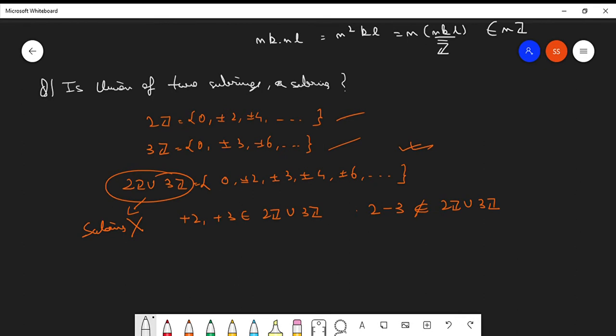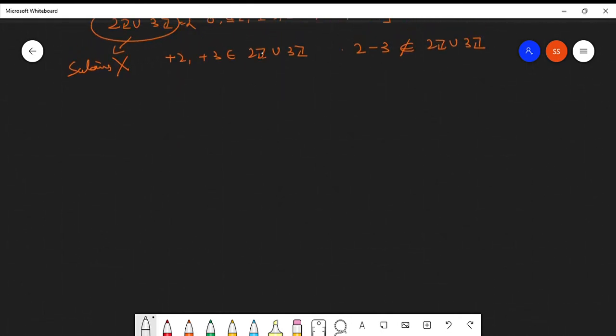What can we say about the intersection of two subrings? The intersection of two subrings is always a subring. Addition of two subrings is always a subring. Even multiplication, which you can say is the product of two subrings. Addition here means the additive operation on sets, not our algebraic addition. Basically, those concepts are more valued for ideals. We will talk about that.